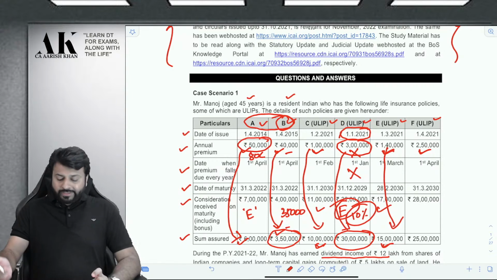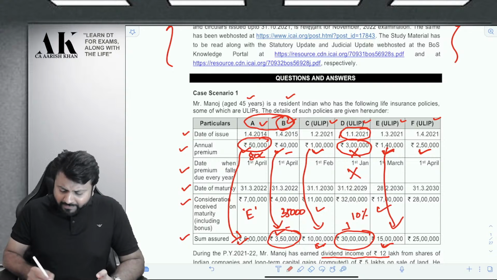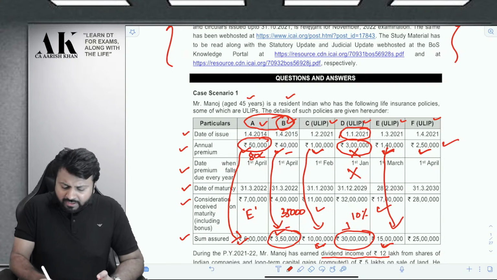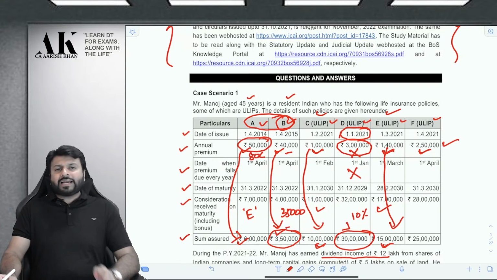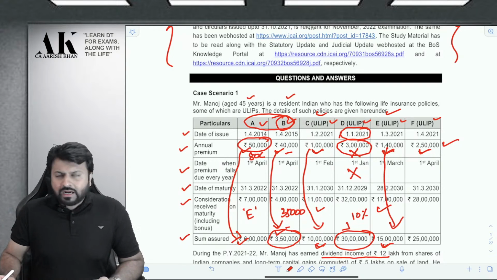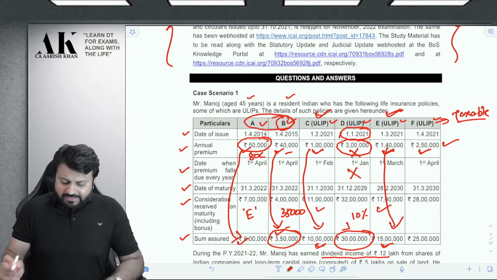Okay. So in this case, what shall I do? Listen carefully. Sir, why can't we select F instead of C and E? Don't select that. That would not be tax beneficial for you. Sir, how would it not be tax beneficial for me? Listen carefully. Let us make this taxable, and let us take an exemption for E and C.